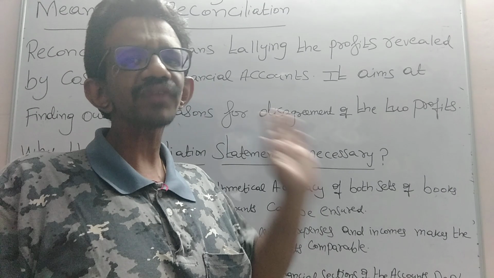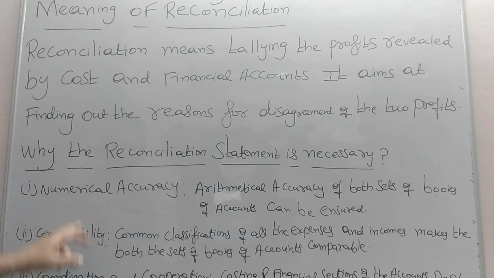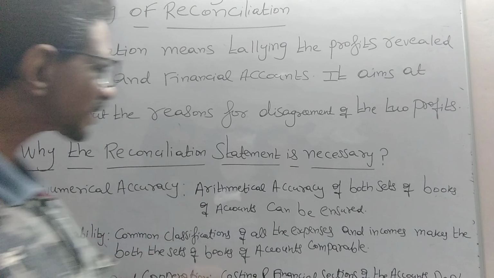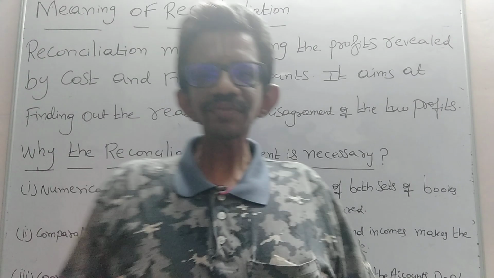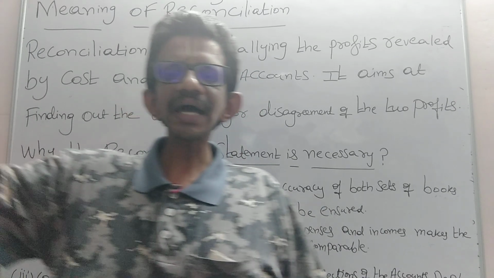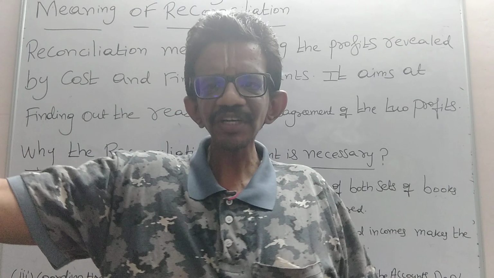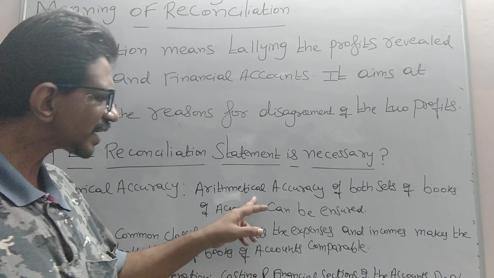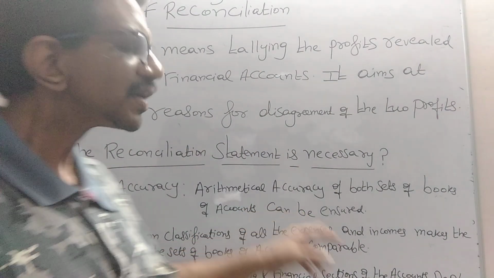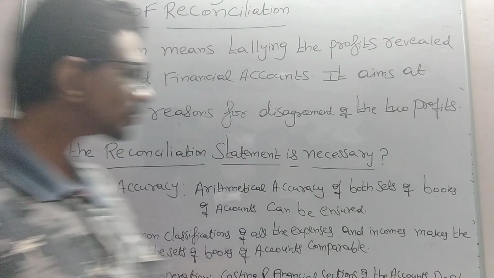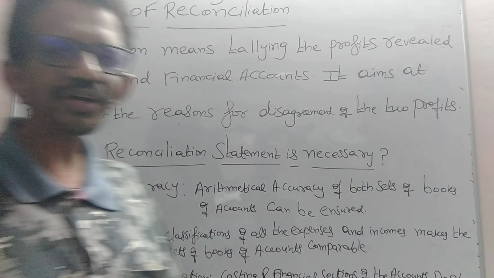This is an important 5-mark question. Here, there are 5 points. Point number 1, numerical accuracy. We have to tally the financial profit with the costing profit, and the costing profit with the financial profit, and vice versa. Then only will there be an arithmetical accuracy maintained between both sets of books of accounts. That is what is called numerical accuracy.